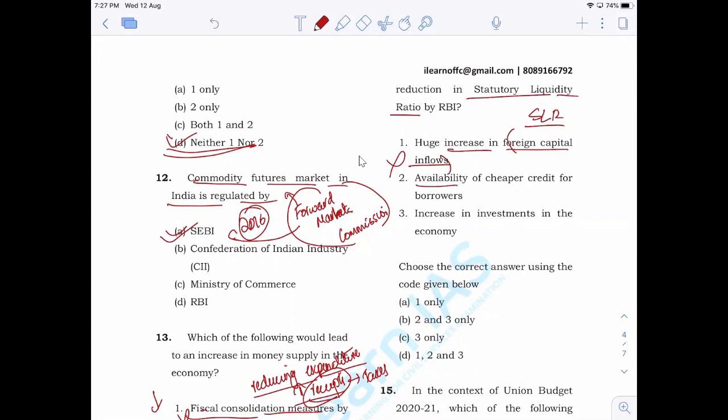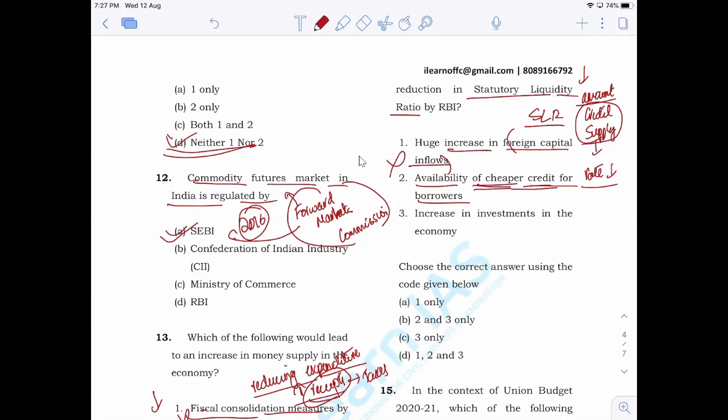Next is availability of cheaper credit for borrowers. That is correct, because when statutory liquidity ratio is reduced, the amount available with the banks will increase. That means credit supply will increase. With demand remaining the same, when credit supply increases, interest rates will come down. When interest rates come down, cheaper credit will be available.